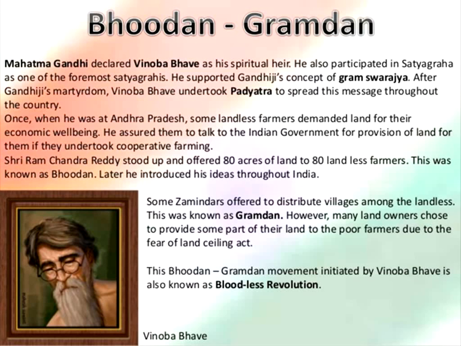This is known as the Bhudan Gramdan movement, initiated by Vinoba Bhave. It is also known as the bloodless revolution, because no conflict was there.